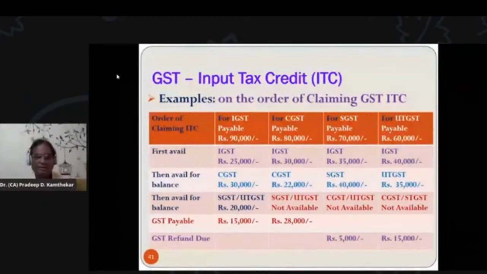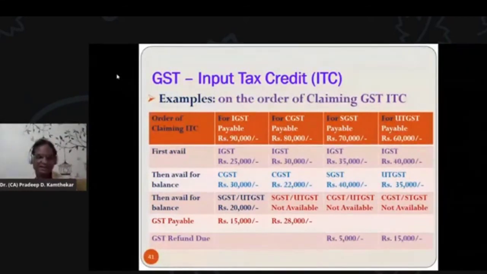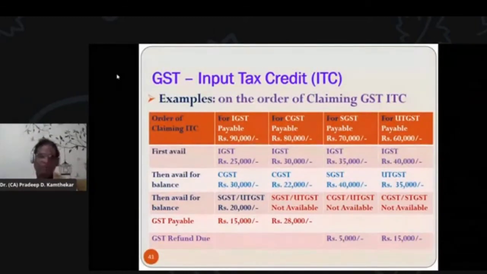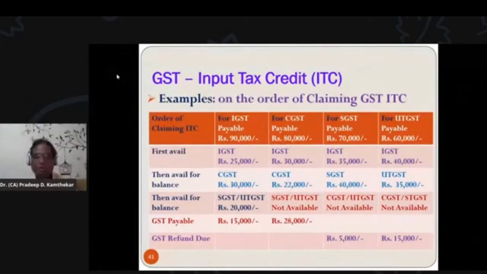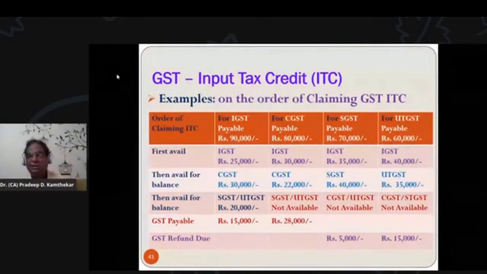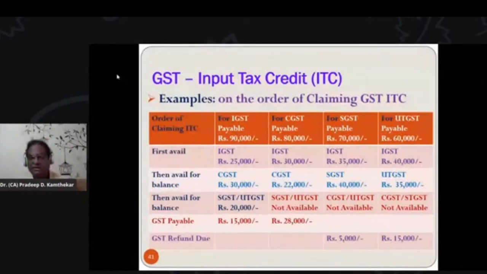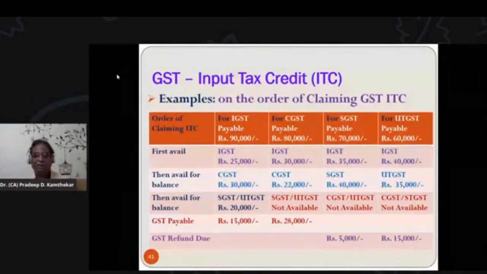Normally what government is actually doing, government is saying that this you can avail for the next transaction. So there is no need to claim refund. This balance 5,000 HGST input tax credit could be availed for the next transaction. Last transaction, UTGST payable 60,000, against which IGST 40,000 is availed as input tax credit. Balance UTGST input tax credit we are having 35,000. So again we can avail 20,000 here, and there will be no GST payable.